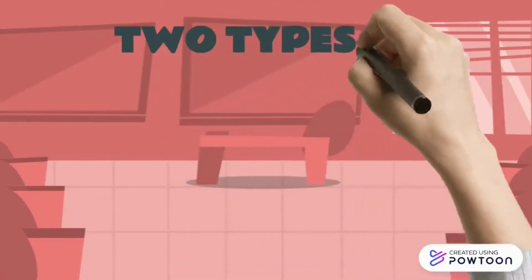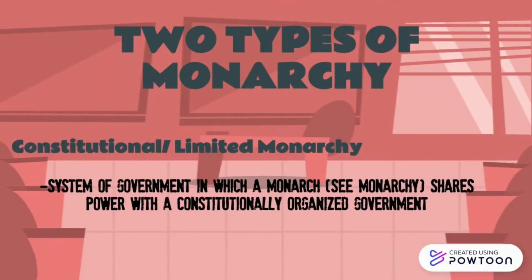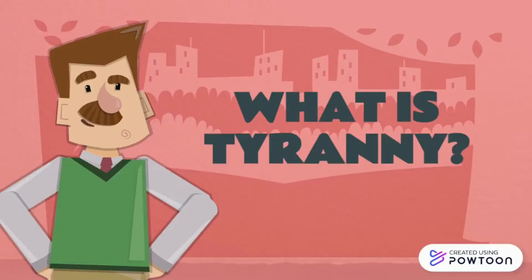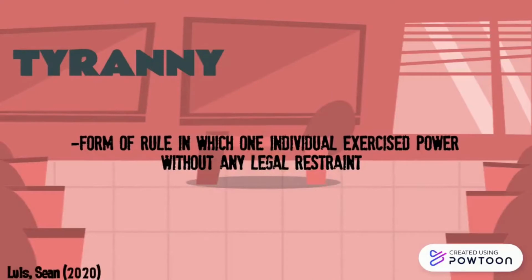The second type of the monarchy is the constitutional or the limited. It has a written or implied constitution and a central government body like a parliament. Tyranny is a government in which a single ruler is vested with absolute power.